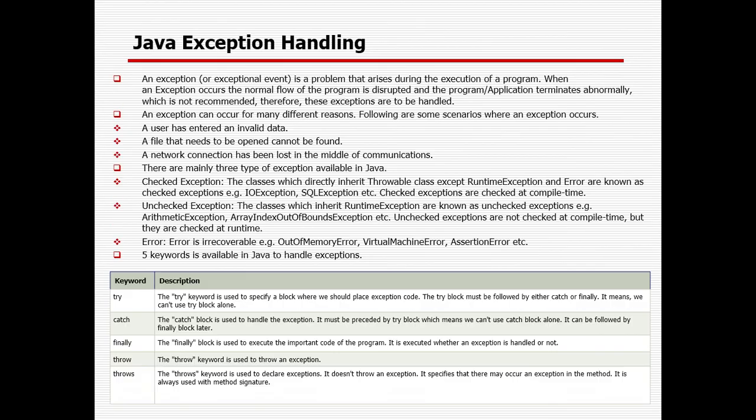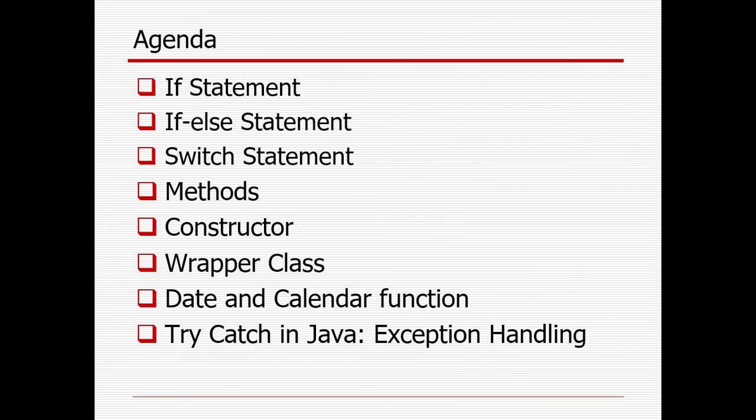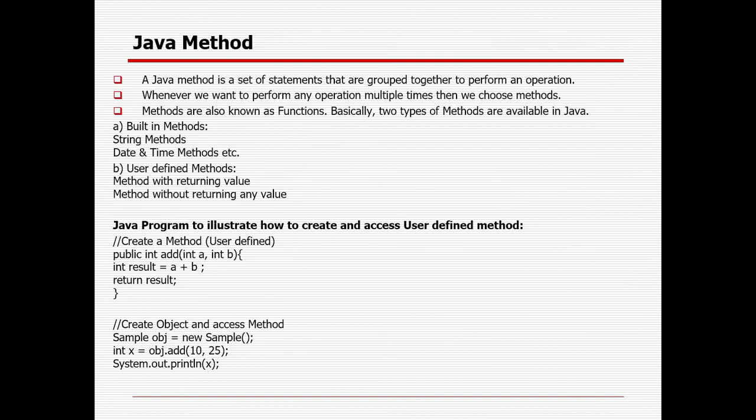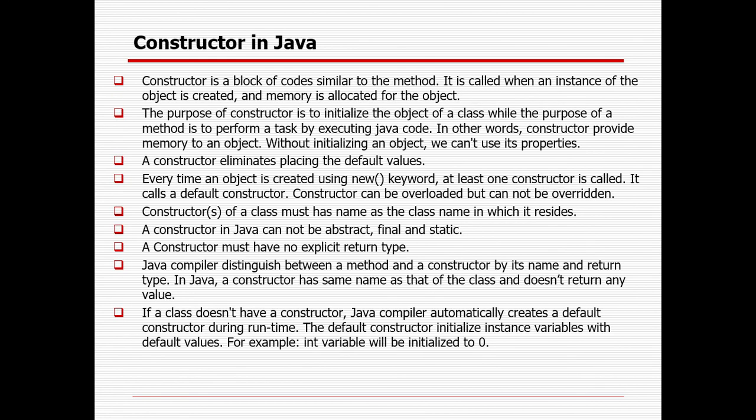Okay, so that is the different things I have tried to cover today: if statement, if else, switch statement, method, constructor, wrapper class, date and calendar, and exception with the help of try catch. There are 5 different conditional statements available in Java: if statement, if else statement, else if ladder, nested if else, and switch. I have covered what a Java method is. We can use built-in methods like string, date, date time, and calendar methods, and we can create our own user-defined methods, with a returning value or without a returning value. Then constructor in Java.